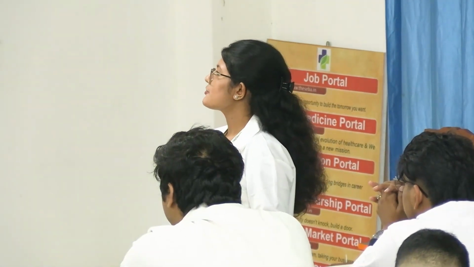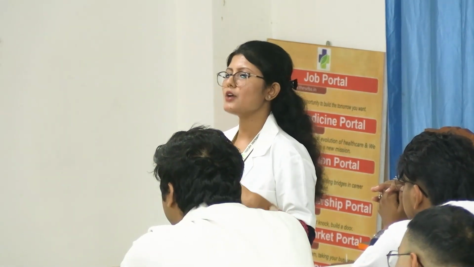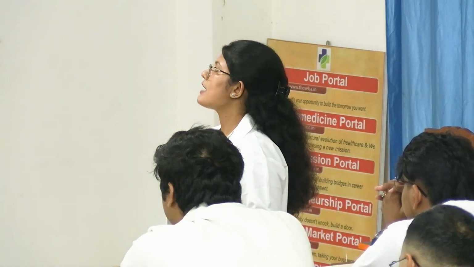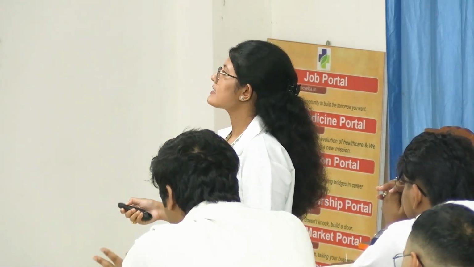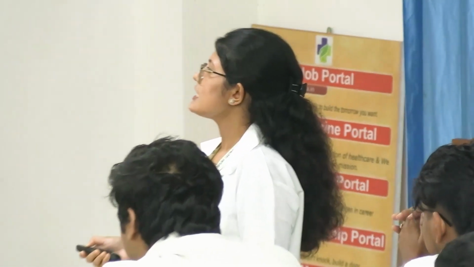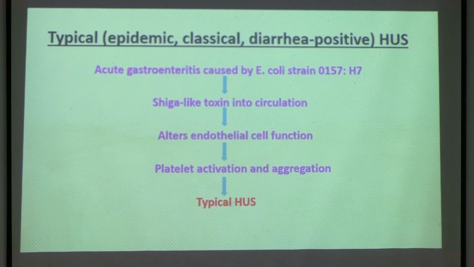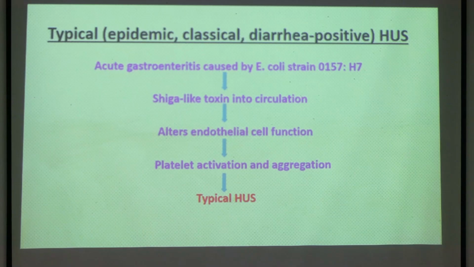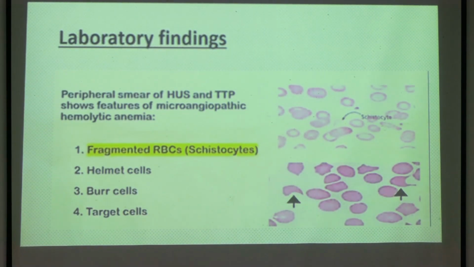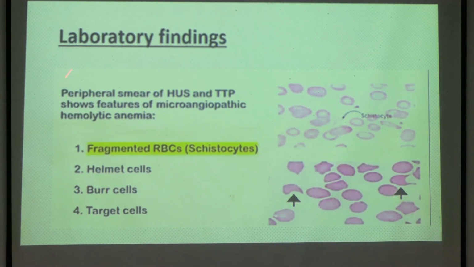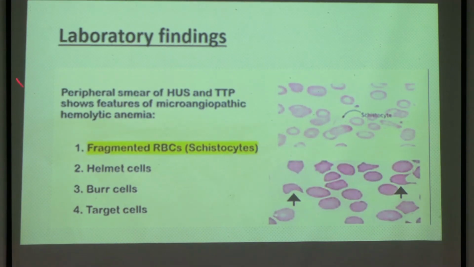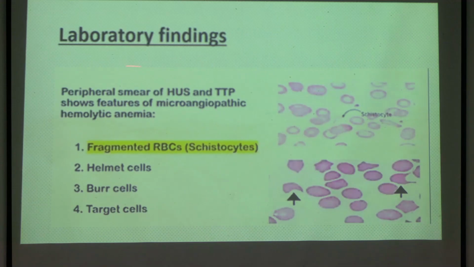In the same three diseases, you have to write how thrombocytopenia is developing. So you have to write about the pathogenesis. Here the bacteria comes in the blood vessel and secretes Shiga-like toxins, because of which normal endothelial function is altered. Platelet activation and aggregation is happening unnecessarily, so platelets are getting consumed in these diseases and it is causing typical HUS. Now the lab finding here that is the most important: the peripheral smear of HUS and TTP shows features of microangiopathic hemolytic anemia, which I have told you how it is developing.